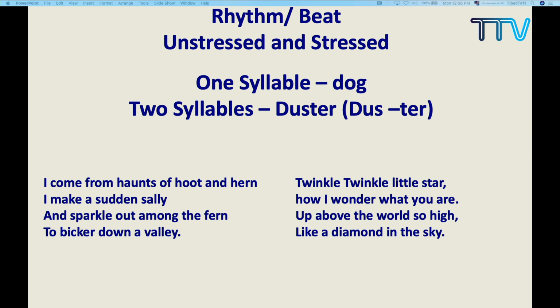And on the other side, we have that famous Twinkle, twinkle, little star, how I wonder what you are, up above the world so high, like a diamond in the sky.